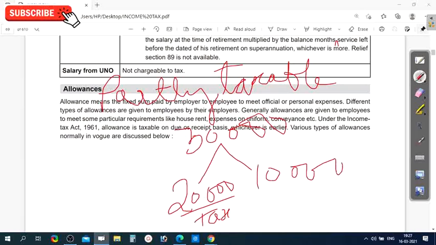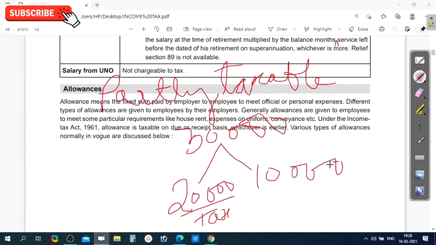There are some allowances which come under this third category, that is partly taxable and partly exempted. In those allowances you have to pay tax on a part, and on the remaining part you need not pay any tax, that is exempted.